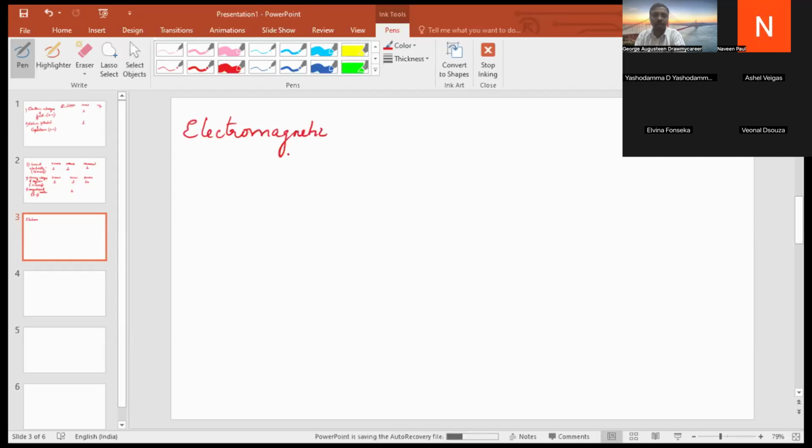Here they will ask one 3 mark question. They will not ask for 5 marks. For 3 marks we have one question. For example, they may ask what is motional EMF. Usually this question is there in all question papers. So this time also they might ask.